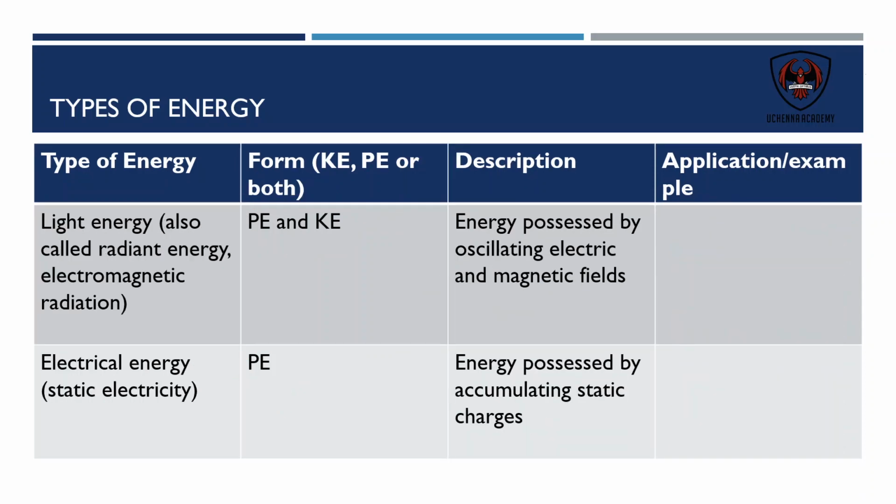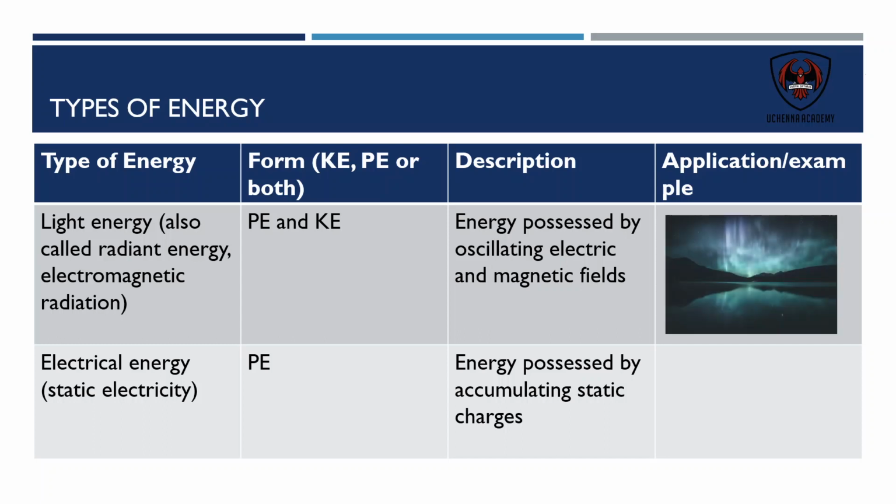Light energy, also called radiant energy or electromagnetic radiation, possesses both potential and kinetic. It is energy possessed by oscillating electric and magnetic fields. Oscillating just means moving back and forth in specific patterns. And the application here, wow, do you not love this? This is the aurora borealis, I believe it's called. So those are really electromagnetic radiation at its finest.